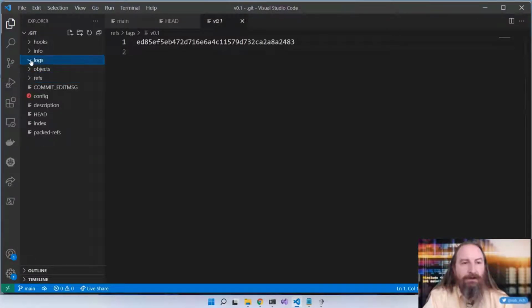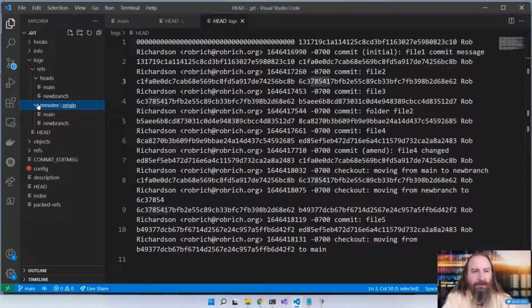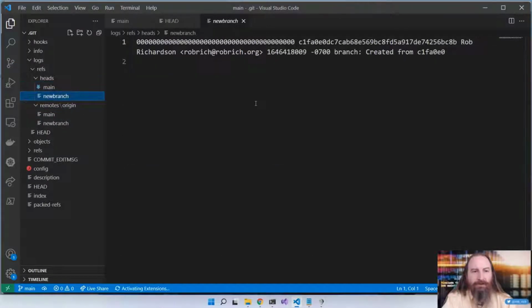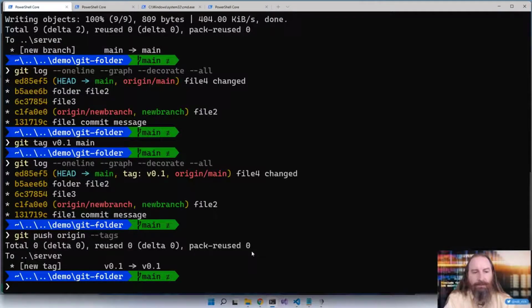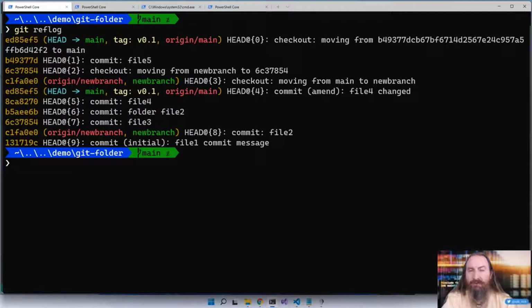Next, let's take a look at logs. Now, this is the heads log, and we can see that it started here, and then it went there, and then it went from there to here, and it went from here to there. And we also have logs for our other heads and remotes as well. So for example, the main branch moved like this, and new branch moved like this. Now we can browse this log of our refs using git reflog.